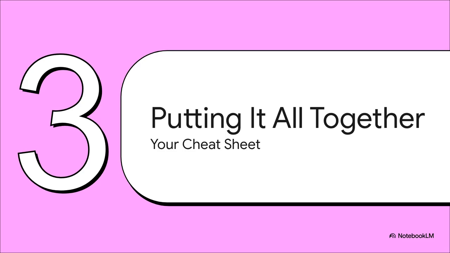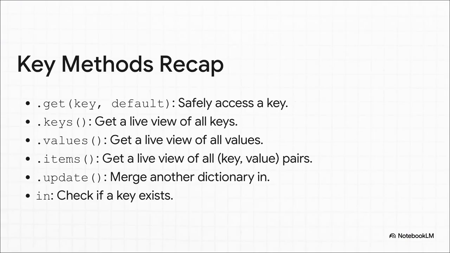Wow, we've covered a ton of ground, so let's just take a breath and pull everything together into a quick cheat sheet with the most important stuff you need to remember. Here's your go-to list. .get for safe lookups, .keys, .values, and .items for those amazing live views, .update for merging dictionaries, and the super simple in keyword just to check if a key exists in the first place. Master these, and you've mastered dictionaries.